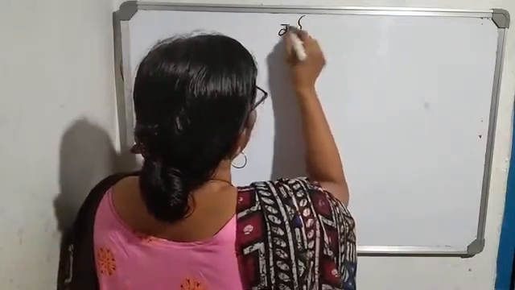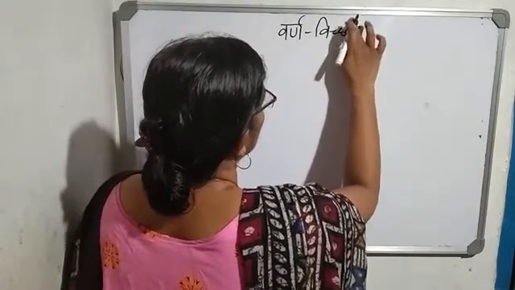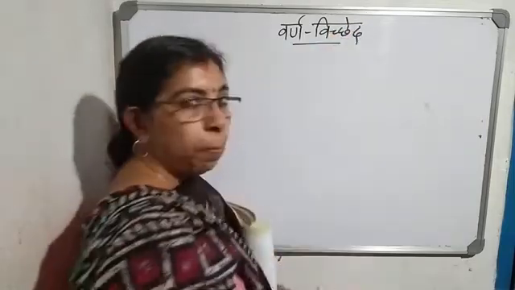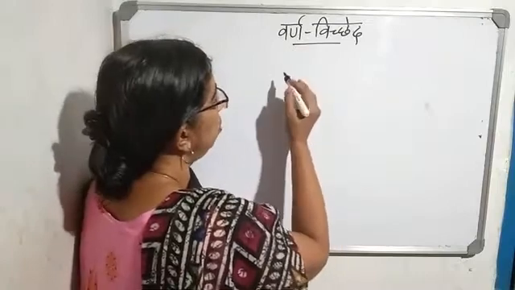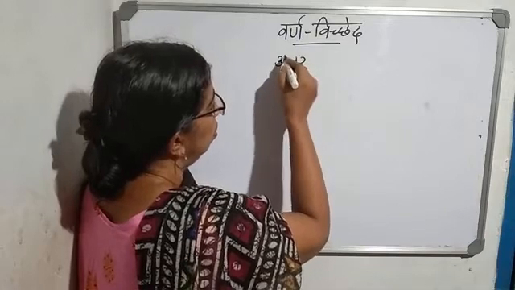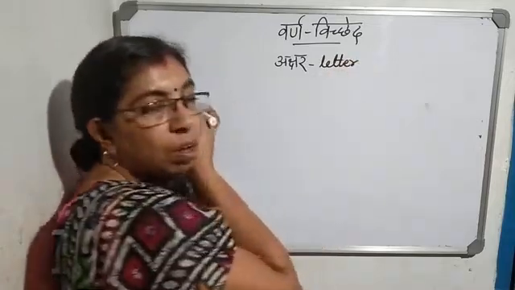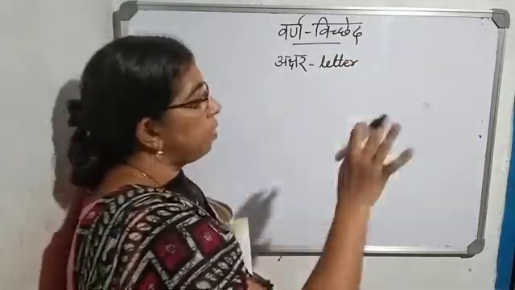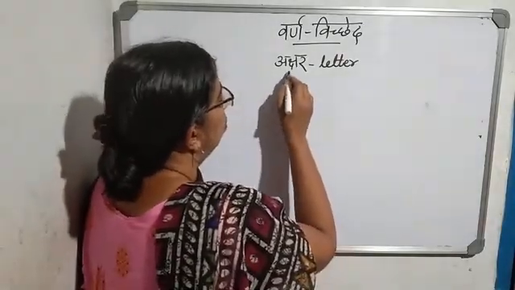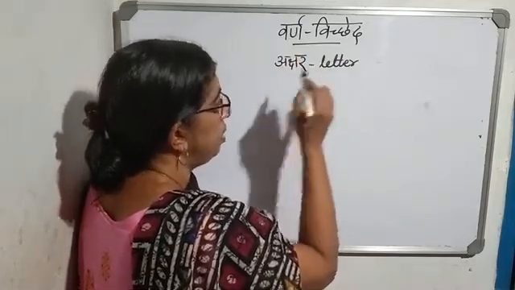Varna Vichhed. Children, Varna means Akshar. Varna means Akshar. Akshar means letter. Vichhed means separate. Varna means Akshar, letter.